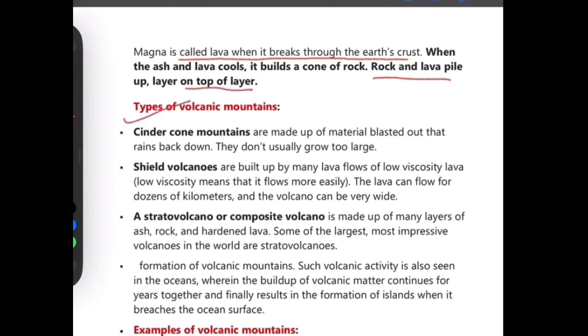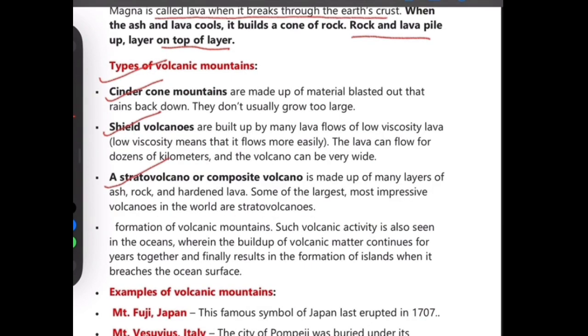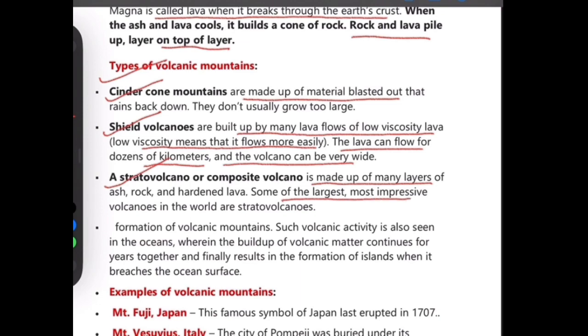Types of volcanic mountains are the cinder cone mountain, shield volcanoes, and the stratovolcano, or composite volcano. Cinder cone mountains are made up of material blasted out that rains back down. They don't usually grow too large. Shield volcanoes are built up by many lava flows of low viscosity lava. Low viscosity means that it flows more easily. The lava can flow for dozens of kilometers, and the volcano can be very wide. A stratovolcano or composite volcano is made up of many layers of ash, rocks, and hardened lava. Some of the largest, most impressive volcanoes in the world are stratovolcanoes.